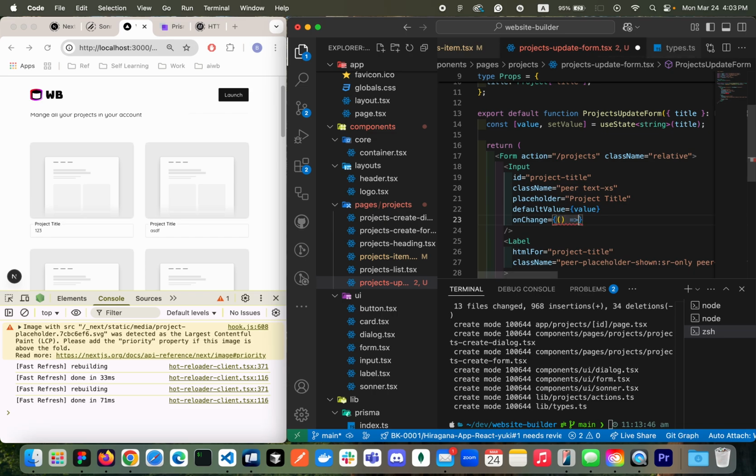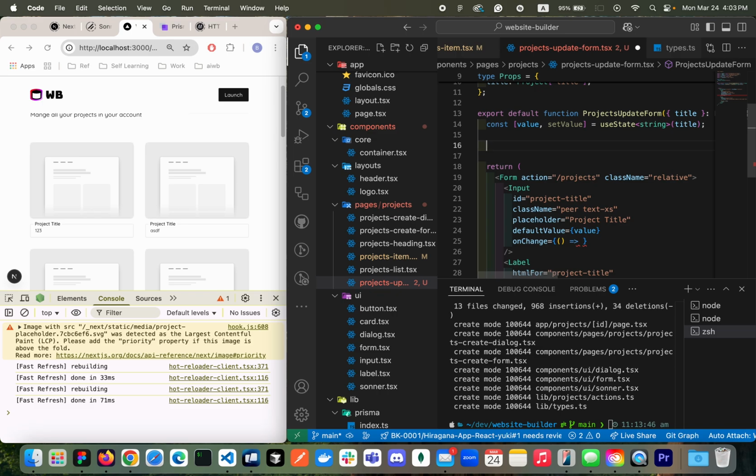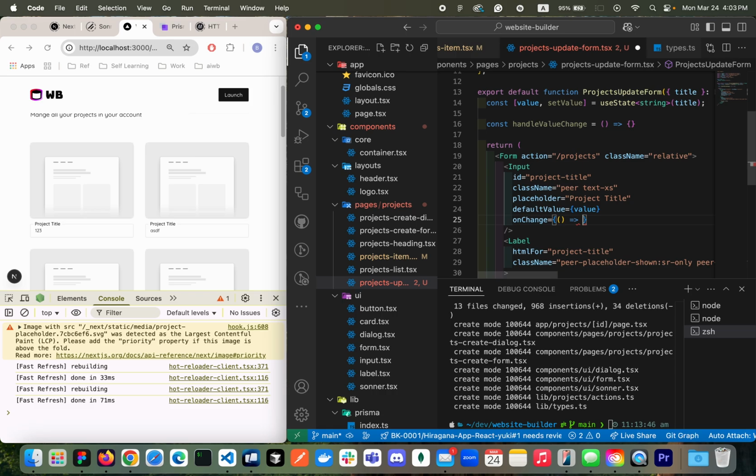Okay, so here it's up to you if you want to create one handler. In my case, handleValueChange. Awesome. And then when I handle the value change, I'll be receiving some event. Here we're going to accept the change event with the HTML input element.